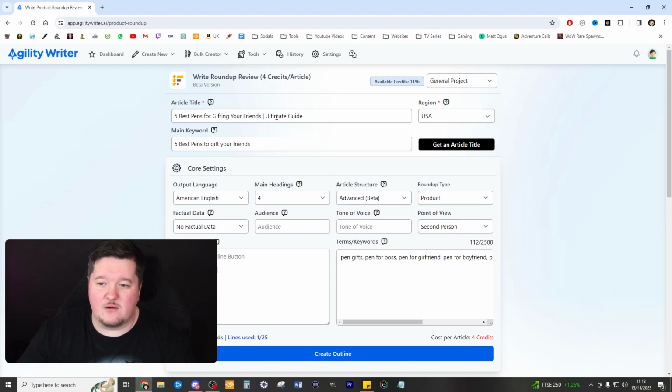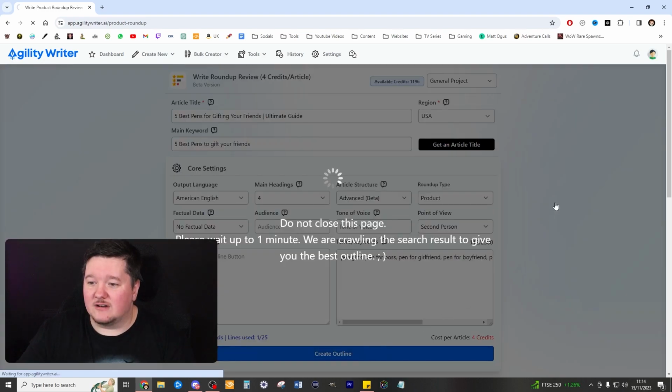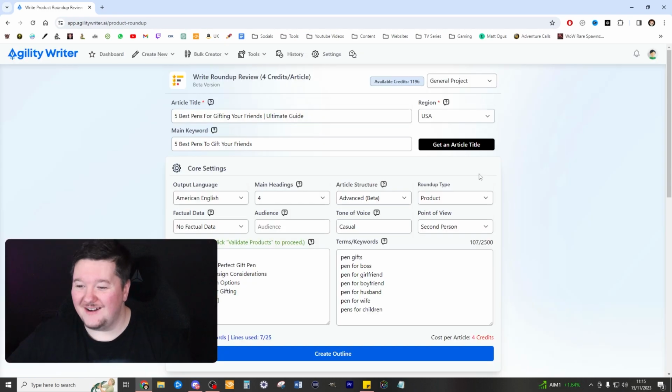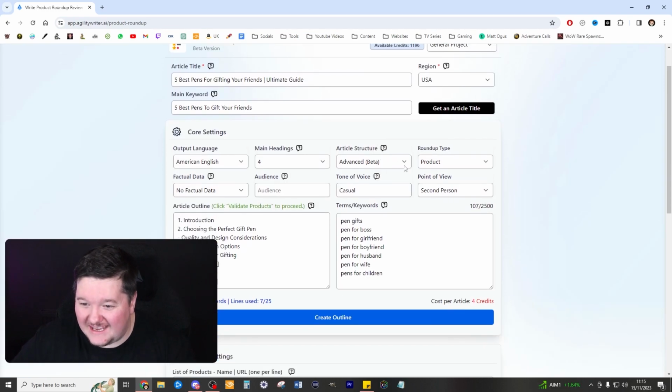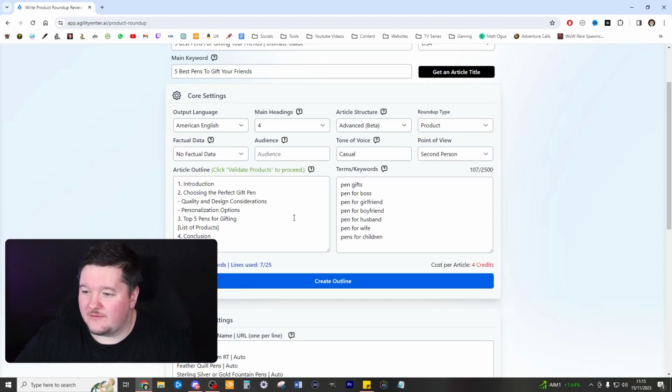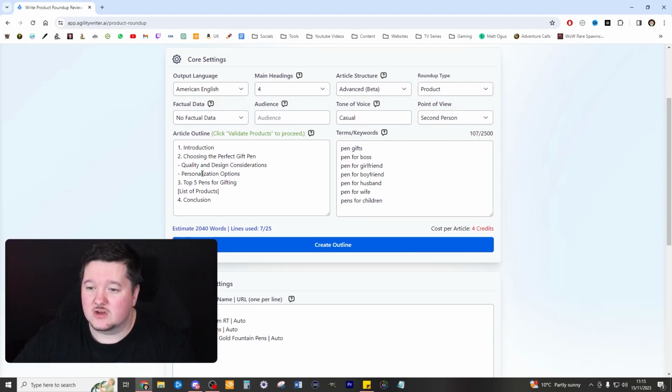We could get rid of that. We could keep it in. It's up to you. But either way, I'm going to go ahead and create the outline now and see what comes up. Brilliant. The outline is complete. Okay, cool. So we've actually got here introduction, choosing the perfect pen for the perfect gift, pen quality, design and consideration, personalization options, top 5 pens for gifting, conclusion.